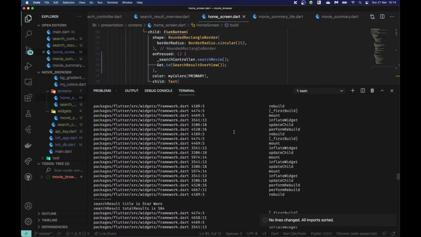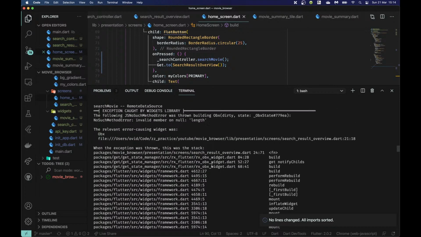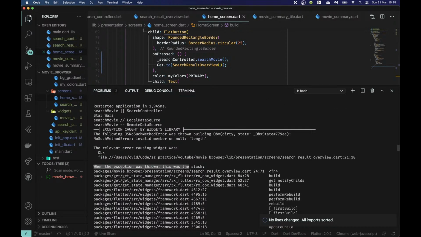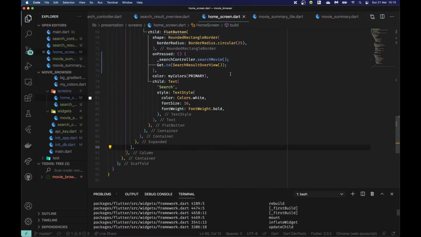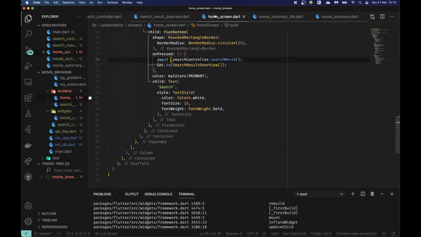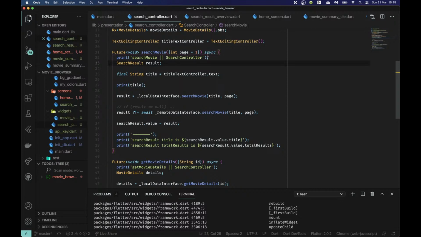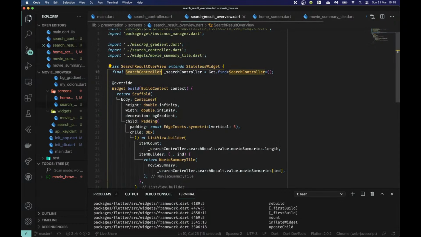And I'm actually not 100% certain what the error was. There we go, gentlemen. Invalid member on null length. So let's see. What's happening is that we didn't await this, because it is async. I just didn't await it.